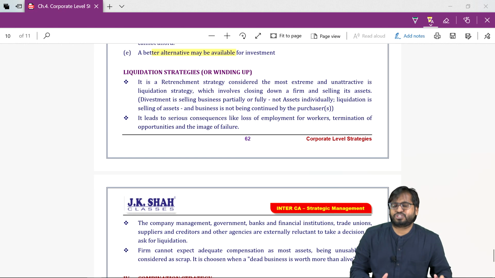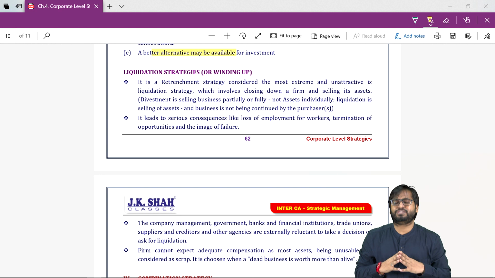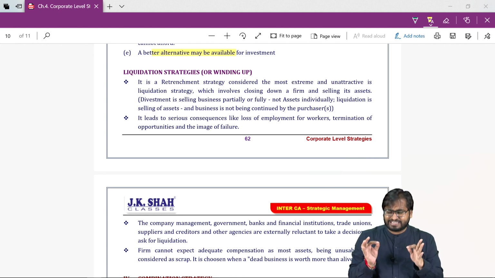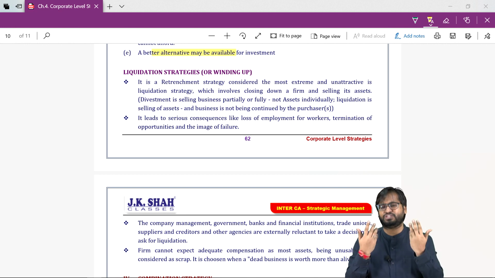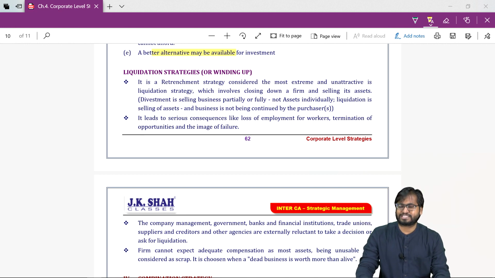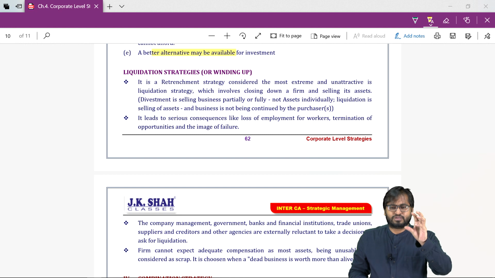What is liquidation? Liquidation in simple terms means shutting down our business operations and discontinuing our business operations. After discontinuing our business operations, we sell all our assets individually. So, it is not a popular way of retrenchment strategy. Why?